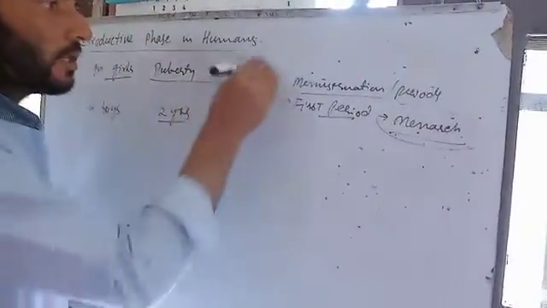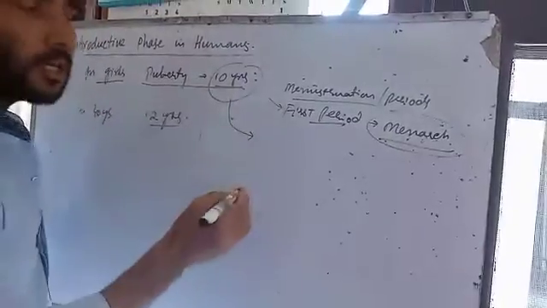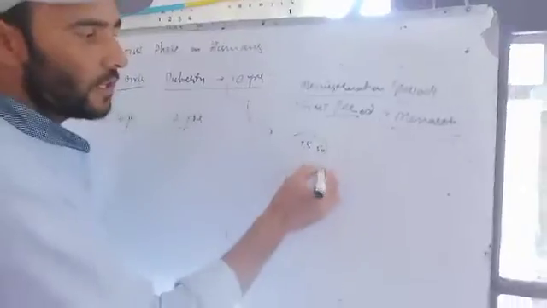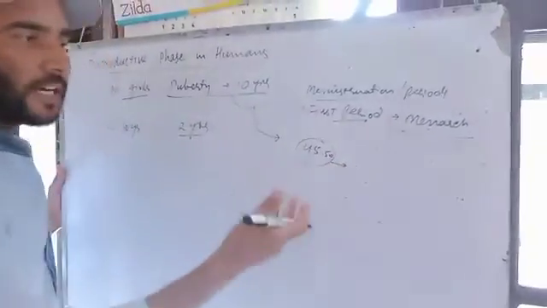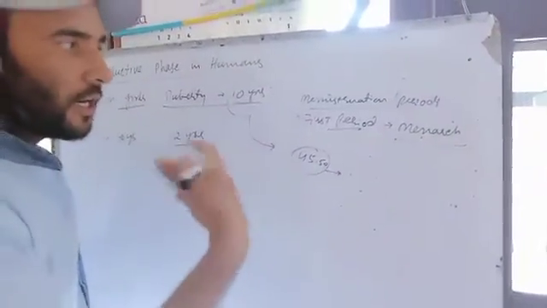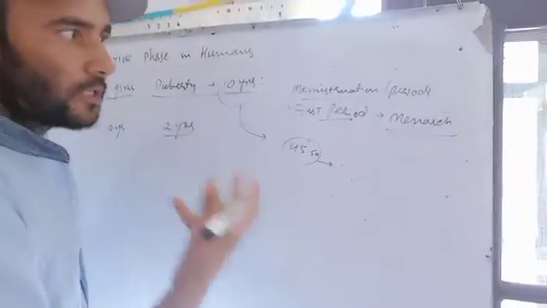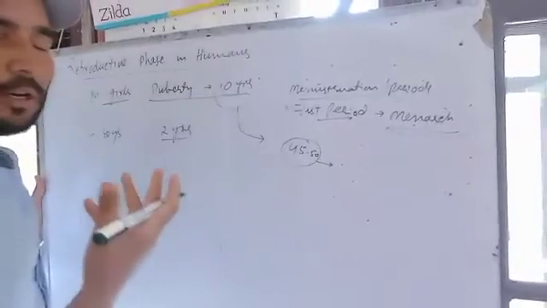Usually we take the average as 10 years, and it lasts up to 45 or 50 years of age, and after that the ovaries will not produce the eggs.